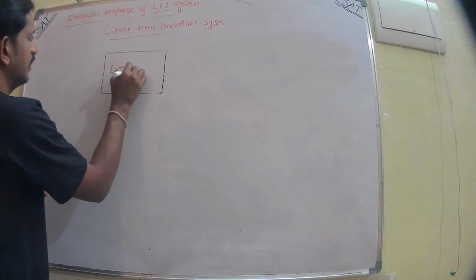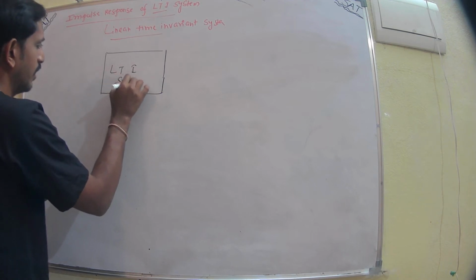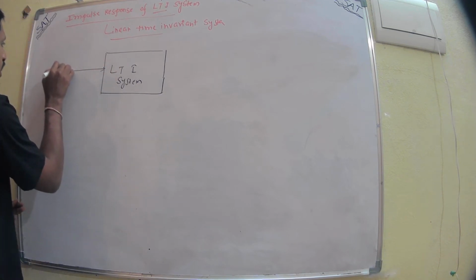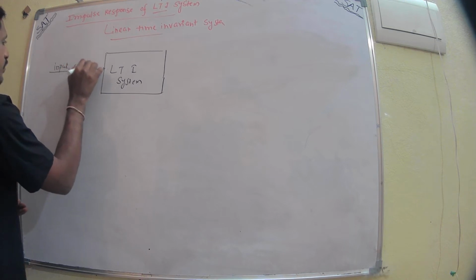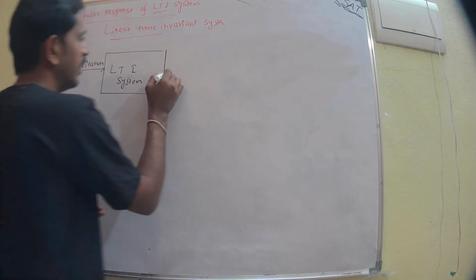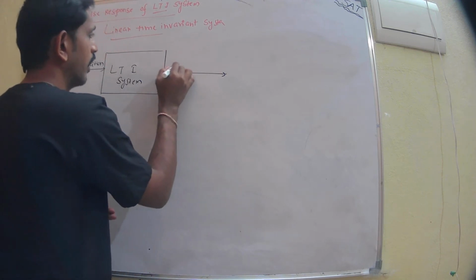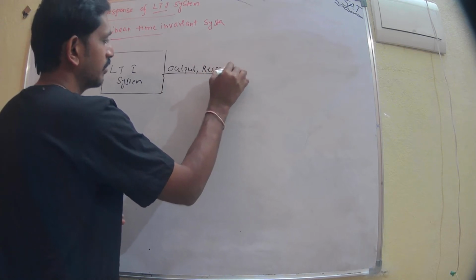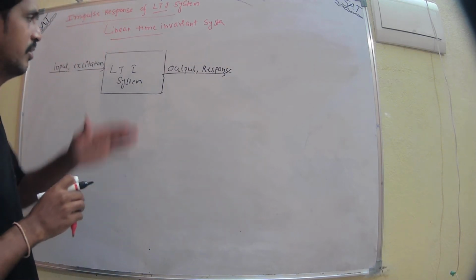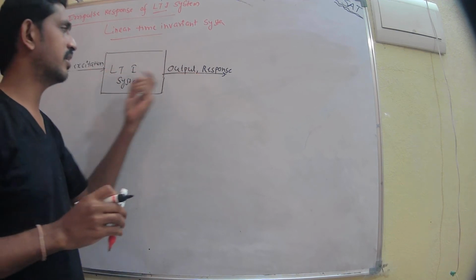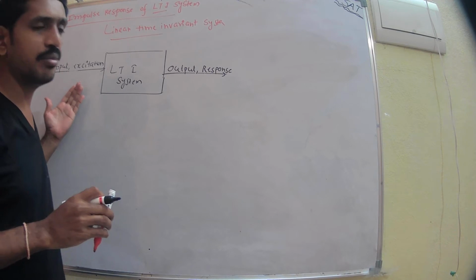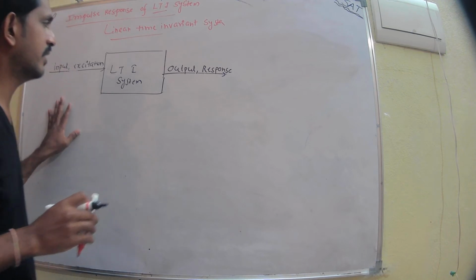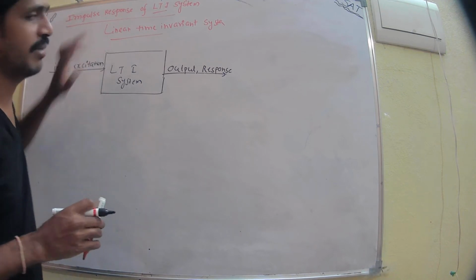This is the LTI system, and it has an input, which is also called the excitation, and an output, which is also called the response of the system. Whatever input we give to the system, it gives the output. In this case we are going to discuss the impulse response.